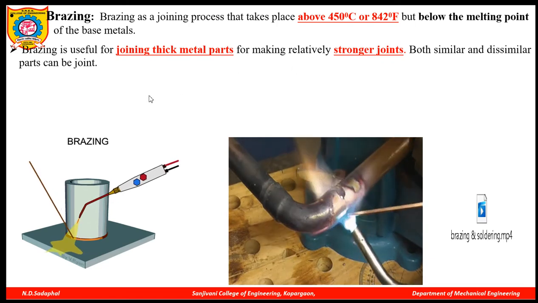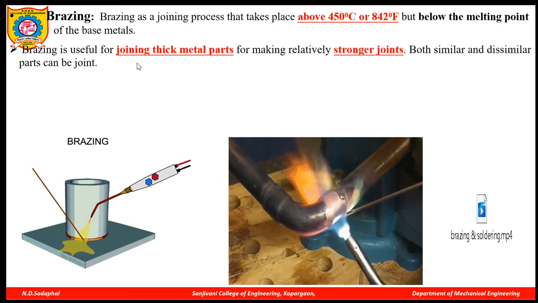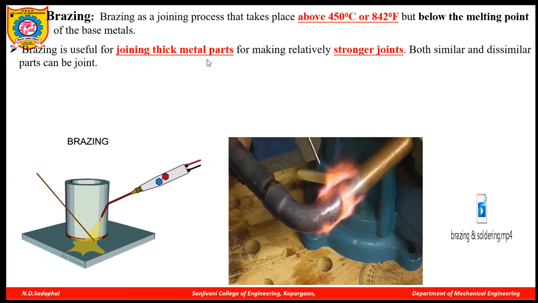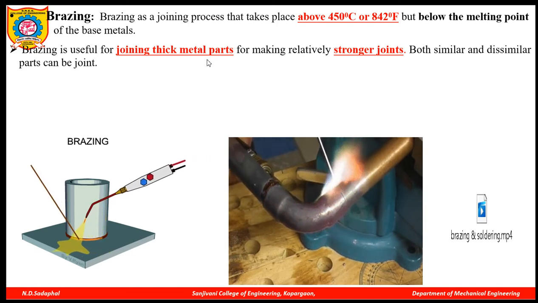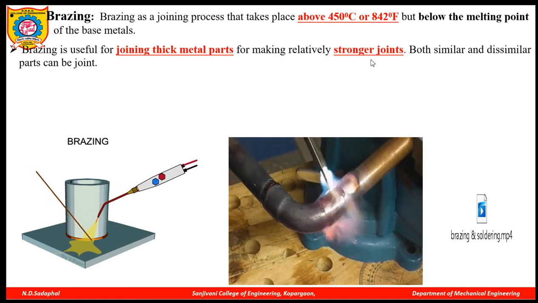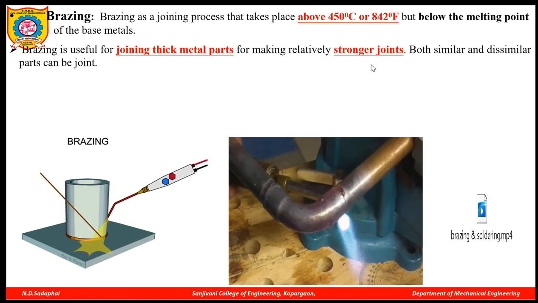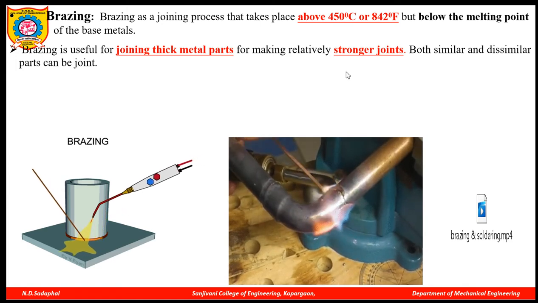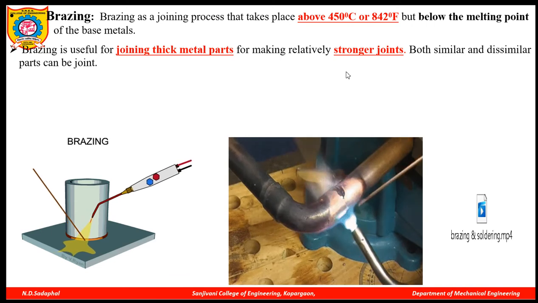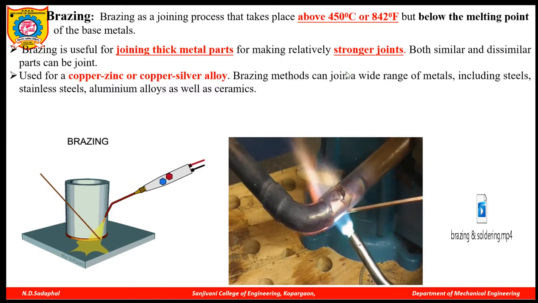Generally the brazing process is carried out for joining thick metal parts. Soldering is done for thin metal parts, brazing is done for thick metal parts. And the joint formed by the brazing process is stronger than the soldering process. Both similar and dissimilar parts or metals can be brazed by using the brazing process.